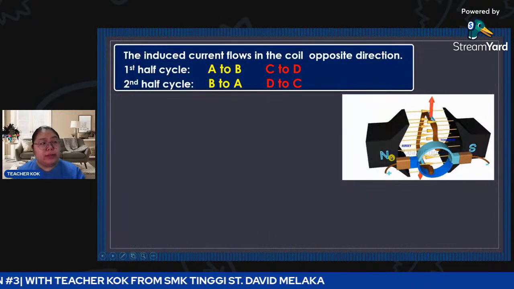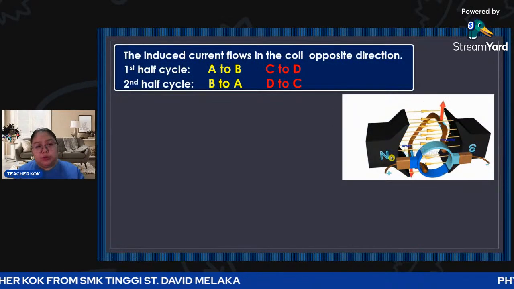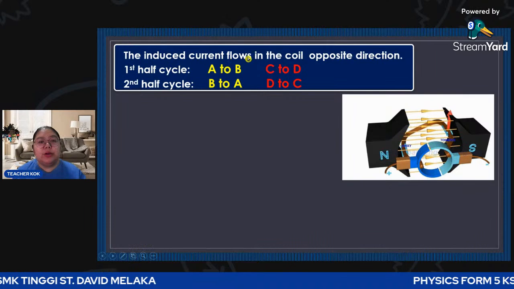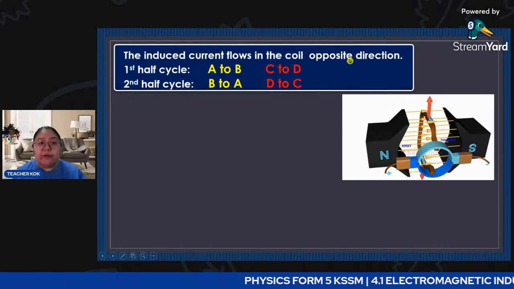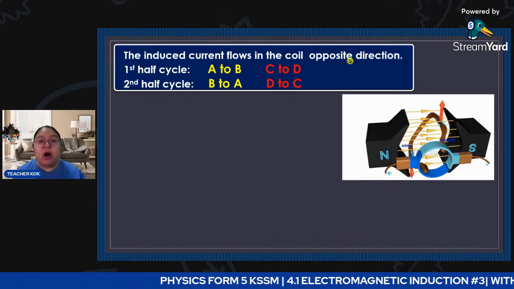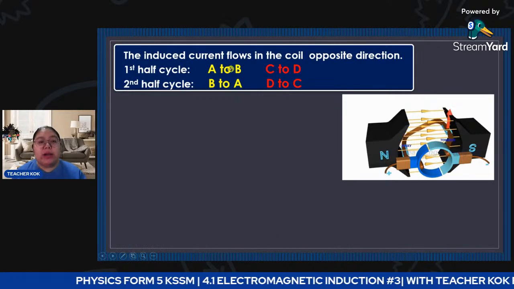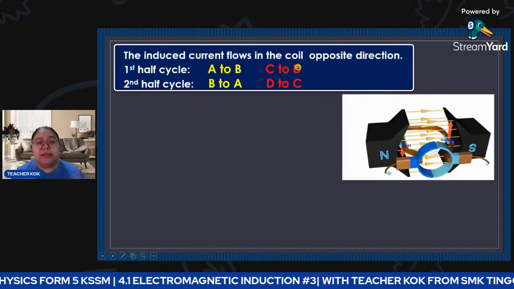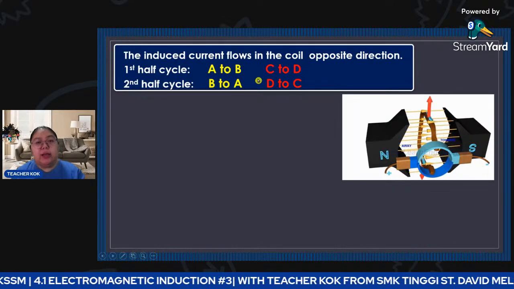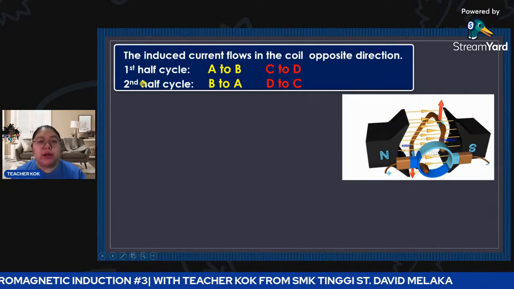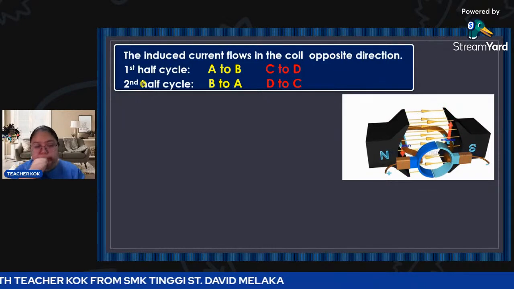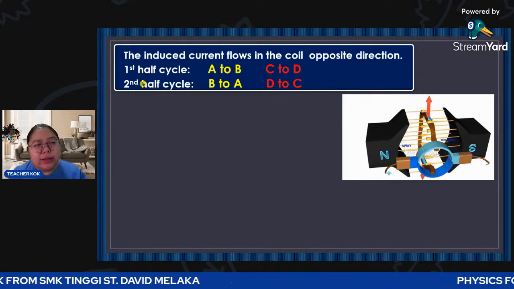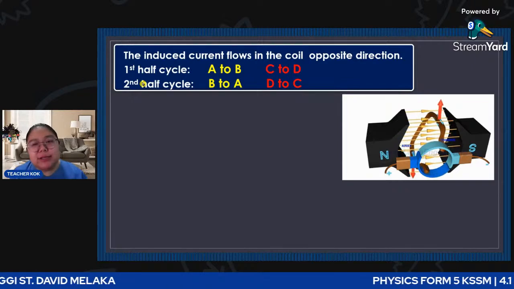Okay, we make some conclusions for the two diagrams. The induced current flows in the coil in opposite directions. First one is A to B, C to D. Second half, B to A, D to C. So in the coil, the induced current has changed. Why does the induced current in the coil change?